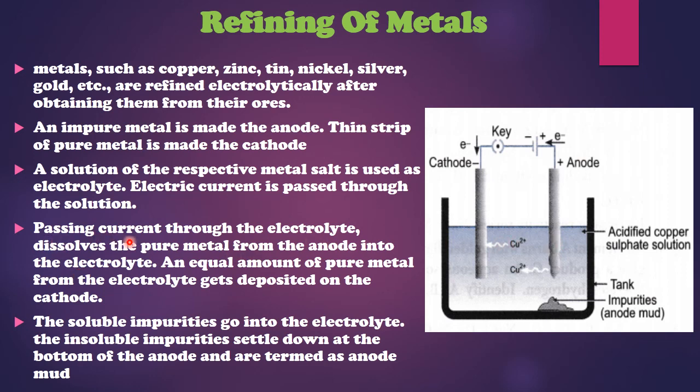Now passing electric current through the electrolyte dissolves the pure metal from the anode into the electrolyte, and an equal amount of pure metal from the electrolyte gets deposited on the cathode. The soluble impurities go into the electrolyte, and the insoluble impurities settle down at the bottom of the anode and are termed as anode mud.